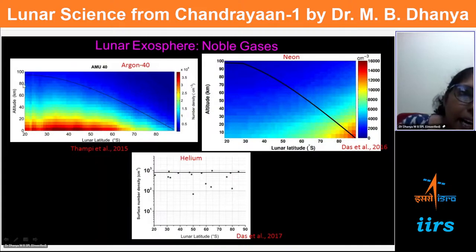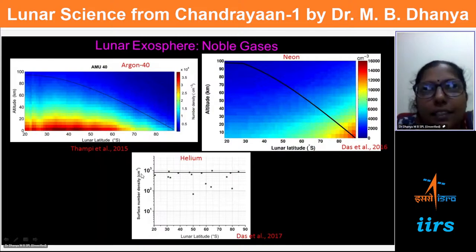So we can see again, this is argon, this is altitude. The x and y axes are the same as I showed in the previous graph, altitude and latitude. You can see that the argon distribution is different. Argon is seen close to the low latitude region and at lower altitude, and this is expected because H2 is a lighter element, and once it is generated in the exosphere it can get distributed faster.